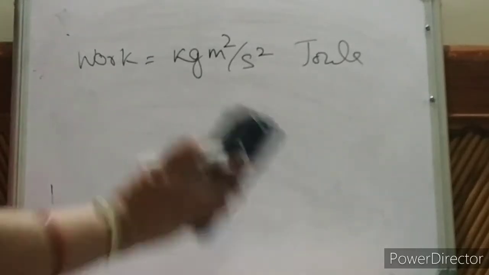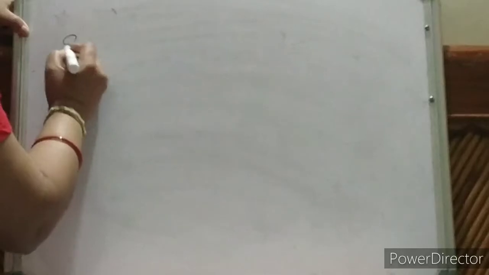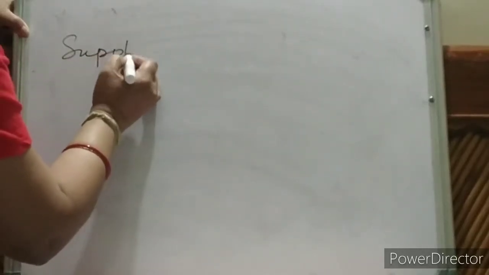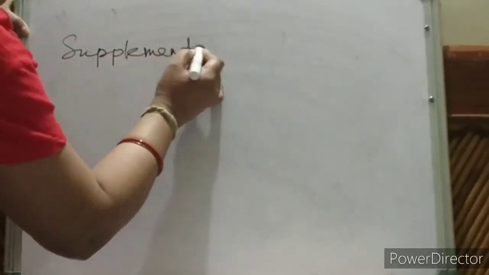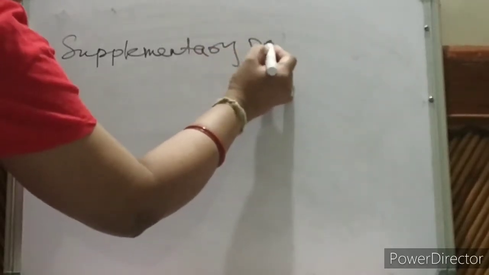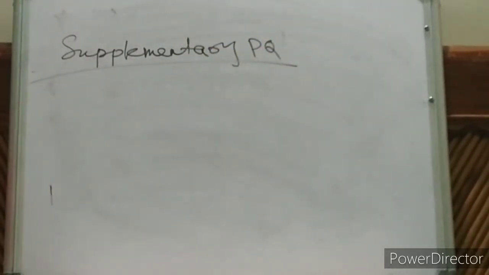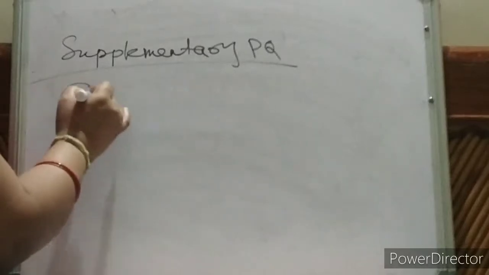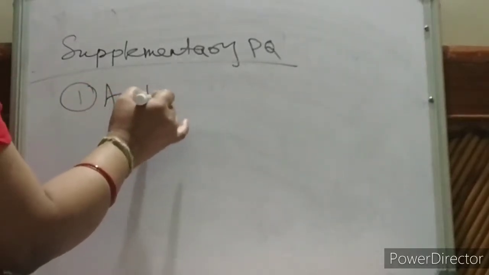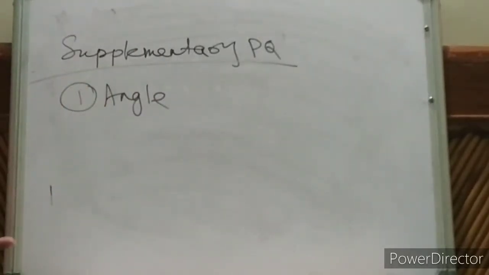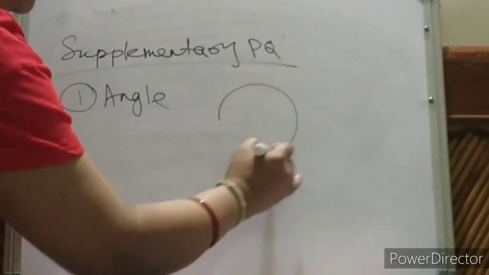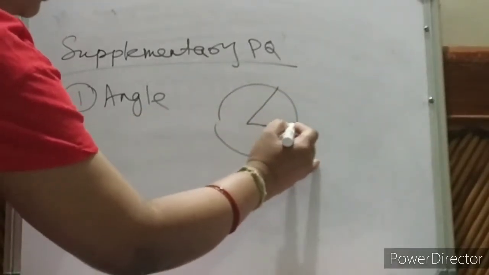Clear, children? Now let us discuss what is a supplementary physical quantity. First one is your angle, children. You know angle. Suppose this is your circle, with any two radii.